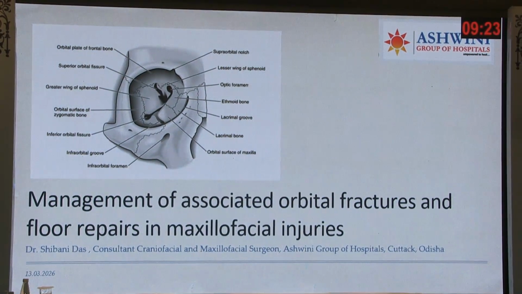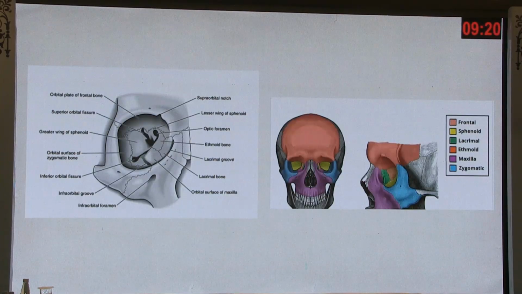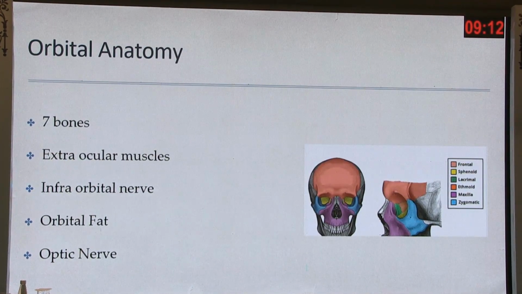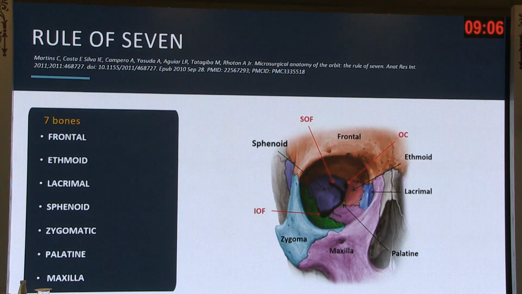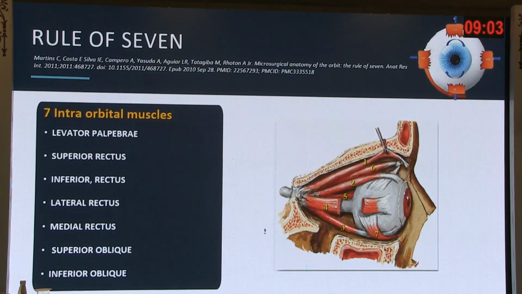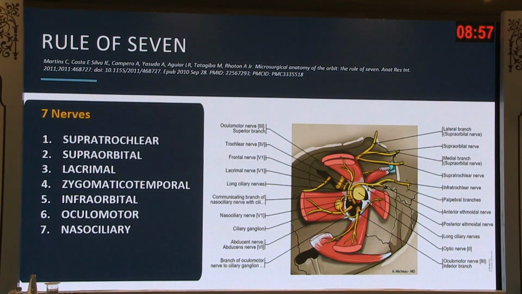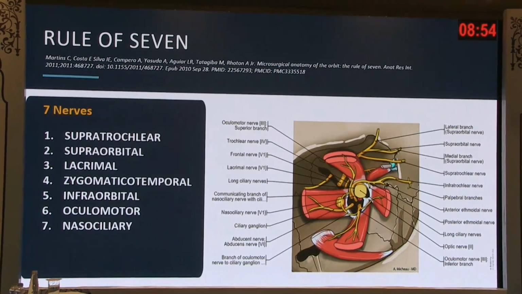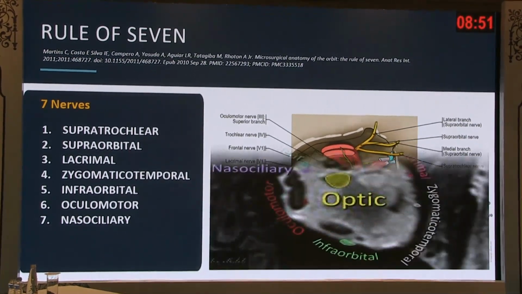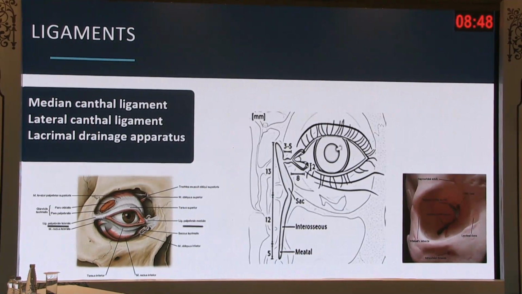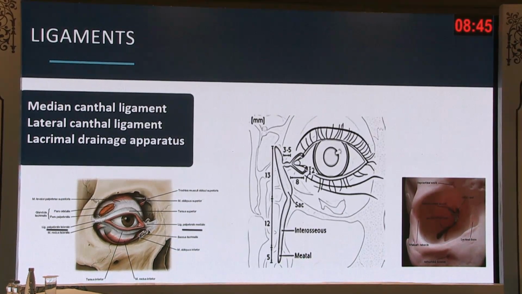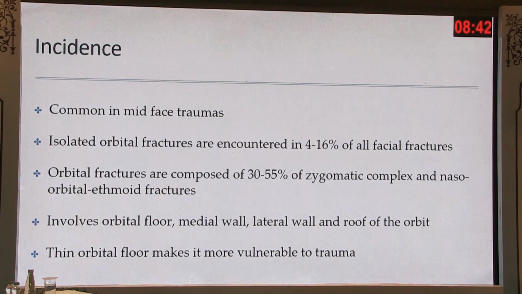So to begin with, you guys know it better how the globe is positioned within the orbit. It's not one bone, but it's 7 bones that form the orbit, and it has extraocular muscles, infraorbital nerve, orbital fat, optic nerve. So we need to take into consideration all these. There is a rule of 7 which says that there are 7 bones, there are 7 intraorbital muscles, there are 7 nerves. So it's a complex structure that we are dealing with, and that is why we stand at the crossroads of multi-specialty care while addressing the eye. There are also ligaments, the medial canthal ligament, lateral, and the lacrimal drainage apparatus, which makes it a complex system.